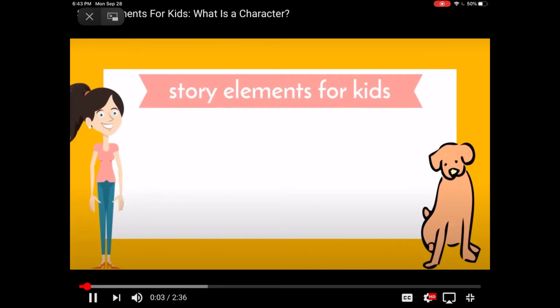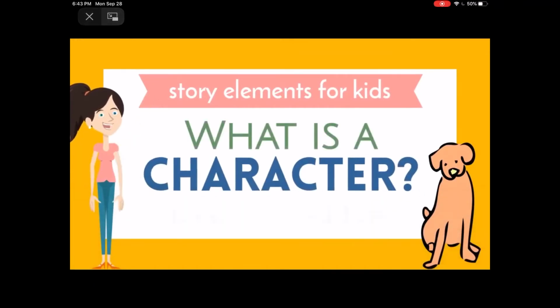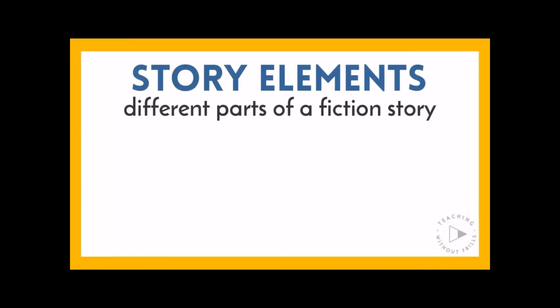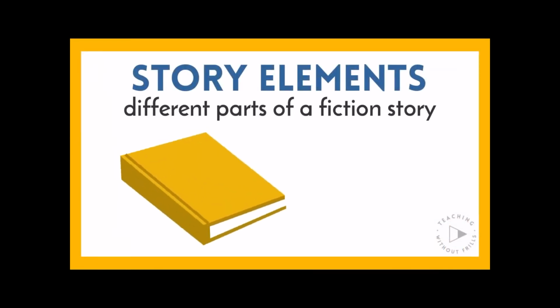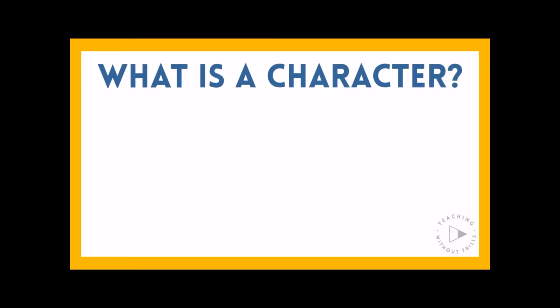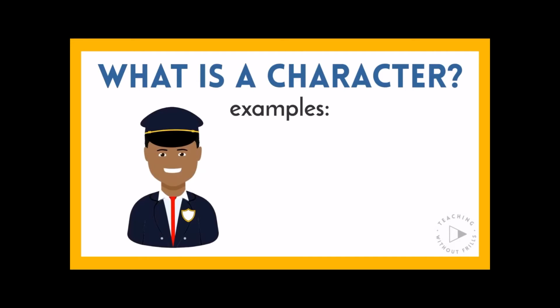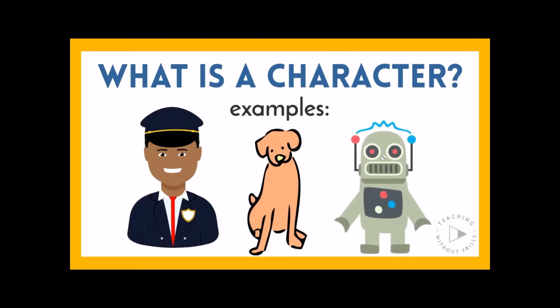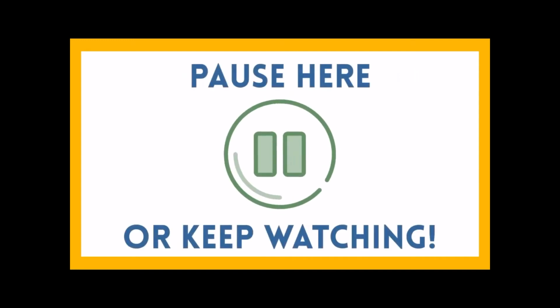Story Elements for Kids. What is a character? By Teaching Without Frills. Story elements are the different parts of a fiction story. Characters are one of the most important story elements. Can you figure out the definition of a character from the following examples? A police officer can be a character. A dog might be a character. A robot can even be a character. So, what do you think the definition of character is? Pause here to think, or keep watching to find out.